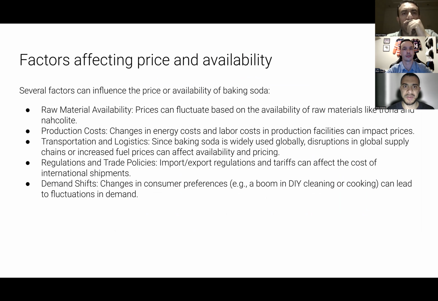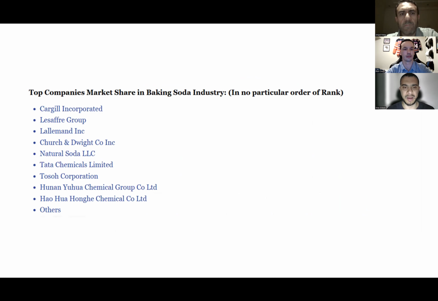Here are the factors affecting the price and availability. We mentioned those factors, which are: raw material availability, which will affect the price directly; production cost, which affects the price directly as well; transportation and logistics; regulations and trade policies; and demand shift. Regarding regulations and trade policies, as you all know, currently we have a trade war between America and Canada, and this will affect the prices directly for baking soda and all types of products as well.